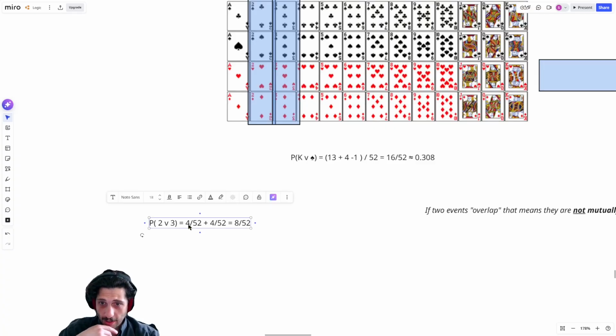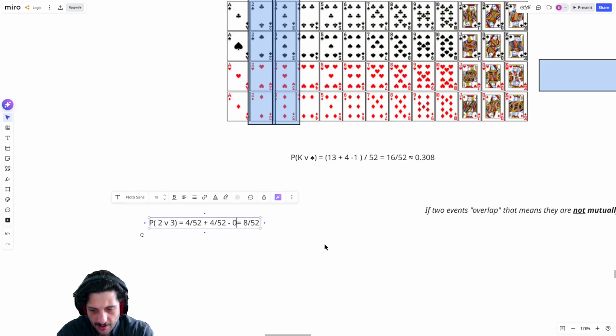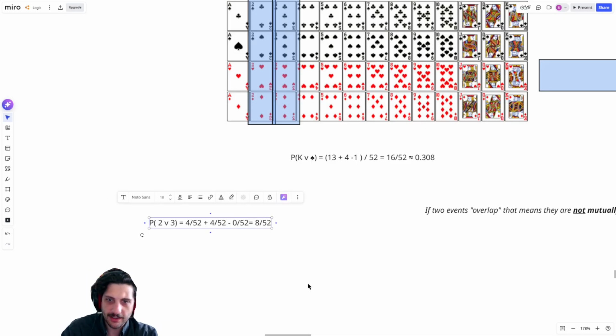So that would give me 4 out of 52 plus 4 out of 52 equals 8 out of 52, and there's simply no overlap, right? I could just put in minus 0 out of 52, right? That's the amount of 2s that are also 3s. But the point is, I'm not actually taking anything off there. So I just have my full 8 out of 52 cards.